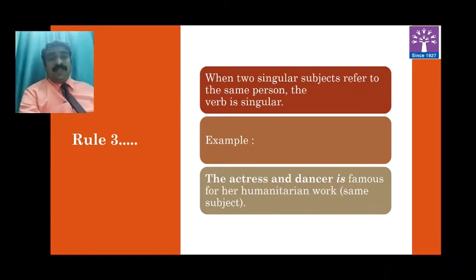See in this example, the actress and dancer is famous for her humanitarian work. It means we are talking about the same person, the actress. The person who is actress also and the person who is dancer also. This person is one and the same. And even though these two singular subjects are connected with the word and, they will not become plural because they refer to the same person. That's why singular verb is used here. Hope you people understood rule number 3.